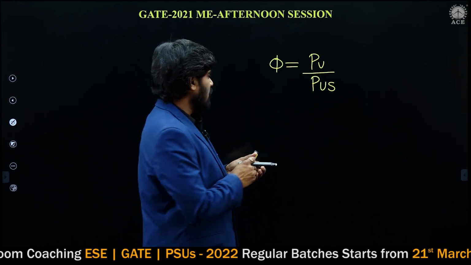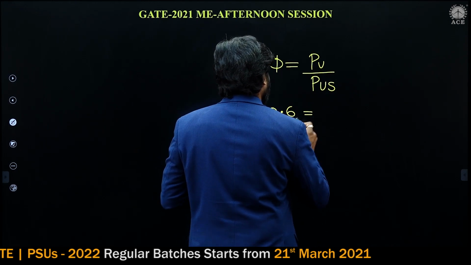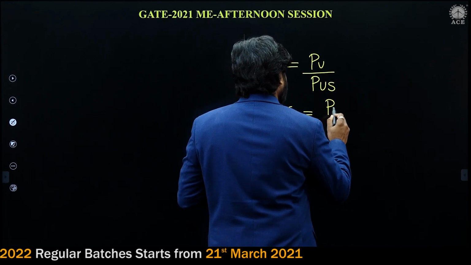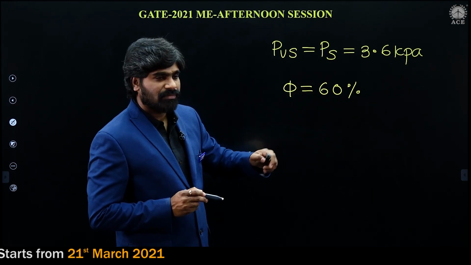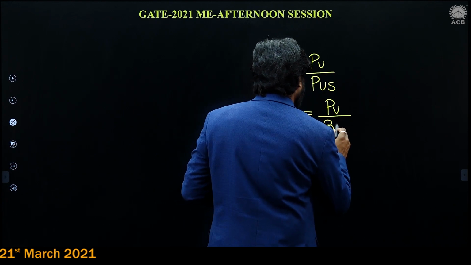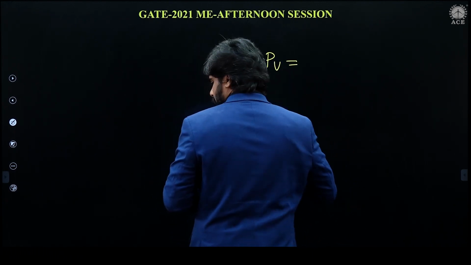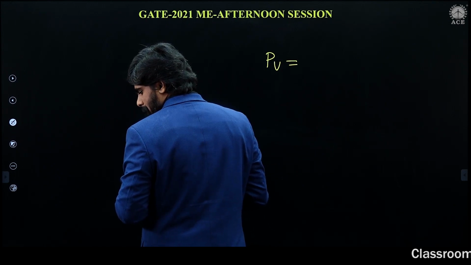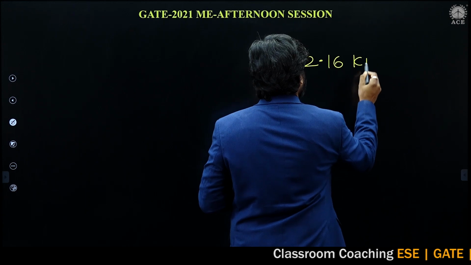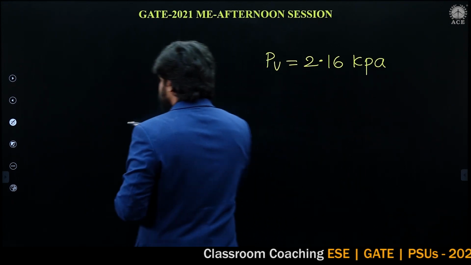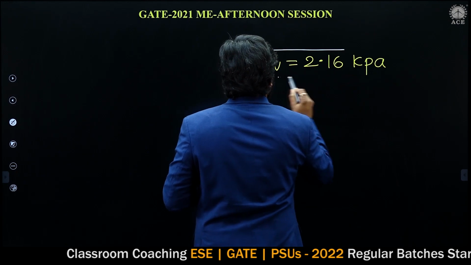Okay, this is 0.6. Relative humidity 0.6 is equal to pressure of water vapor by saturation pressure of water vapor. What is the saturation pressure of water vapor given? 3.6 kilopascal. Therefore, if you calculate the pressure of water vapor, it is going to be 2.16 kilopascal. This is the pressure of water vapor.